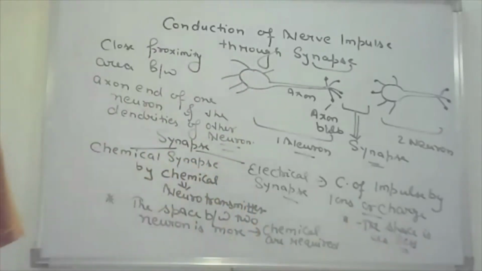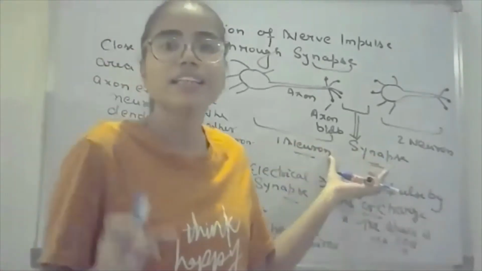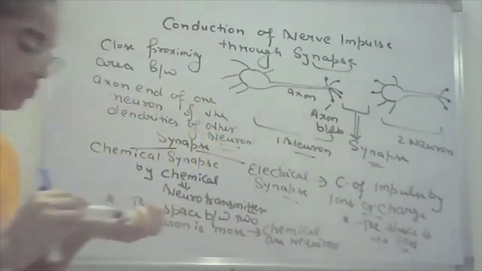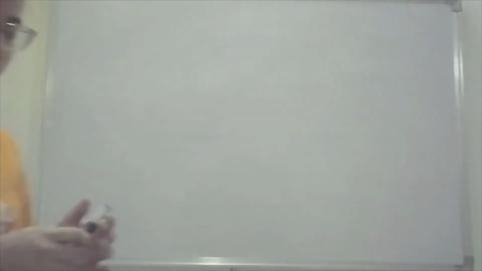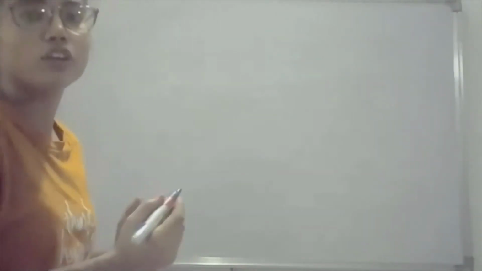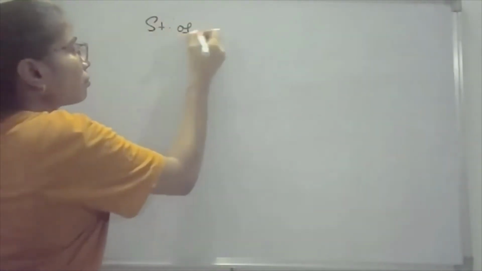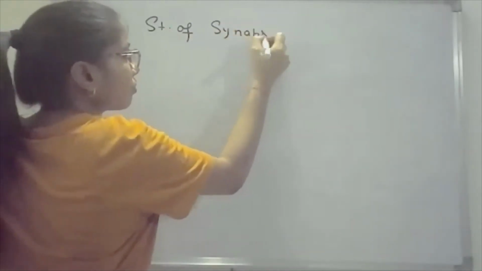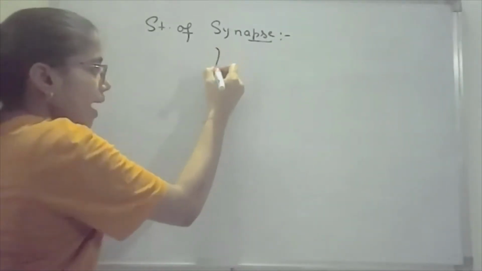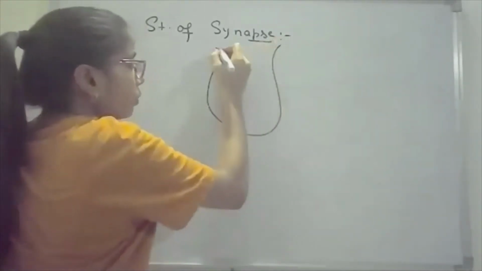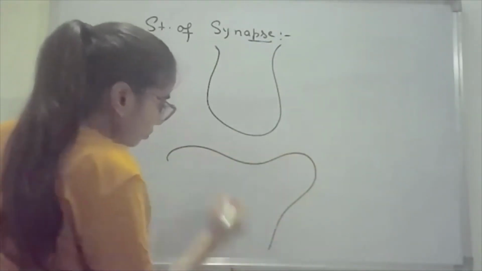So how does the conduction of the nerve impulse take place between two neurons? Before this, we explain the structure of the synapse. Now we will discuss the structure of the chemical synapse. The synapse is the area between the two neurons. So this is the axon end of the one neuron, and this is the dendrites of the other neuron.